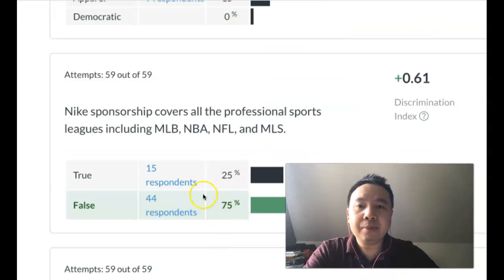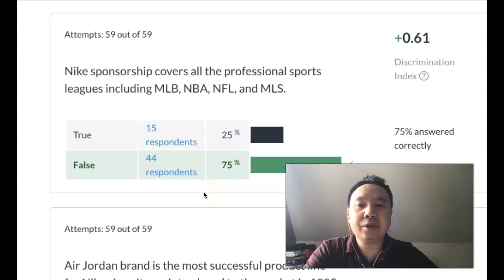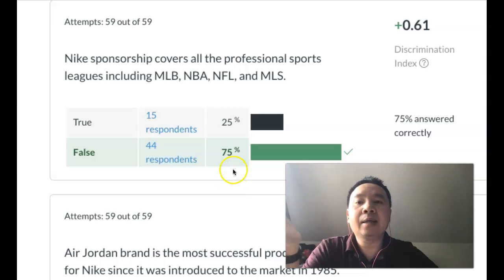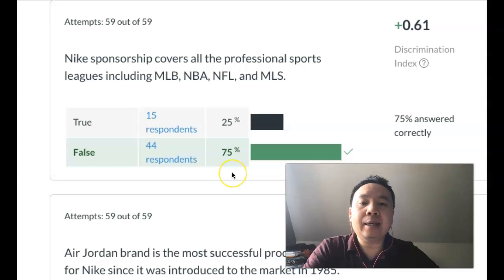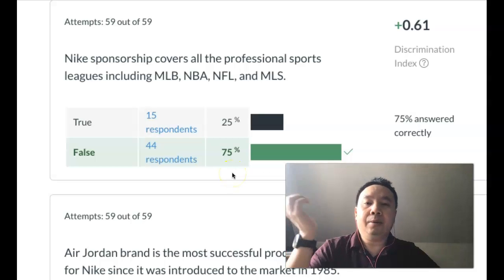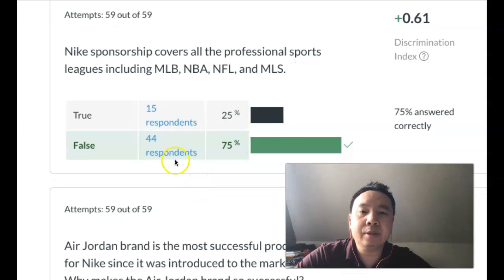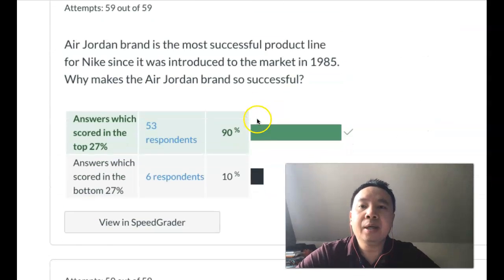A lot of students missed this one: does Nike sponsorship cover all professional sports leagues, including MLB, NBA, NFL, and MLS? The answer is incorrect because Nike sponsors MLB, NBA, and NFL, but Nike does not sponsor MLS. MLS is sponsored by Adidas. A lot of students missed this one.